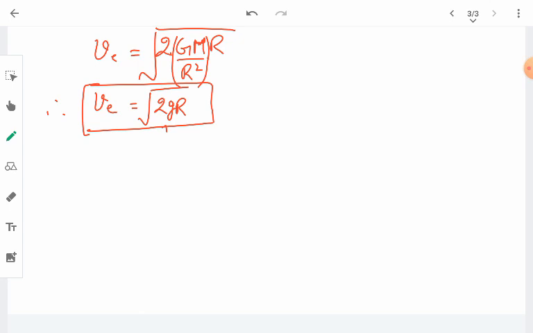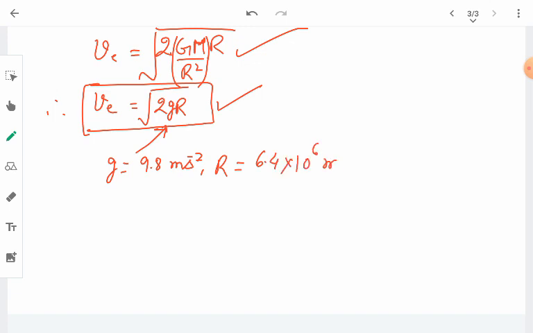If we substitute the parameters, for example, acceleration due to gravity for the earth, now we will make use of this formula. So if we substitute the value of acceleration due to gravity g for the earth, which is 9.8 meter per second square, and the radius of the earth, which is 6.4 into 10 to the power 6 meter, and make the calculation here, the escape velocity comes out to be almost 11 kilometer per second.